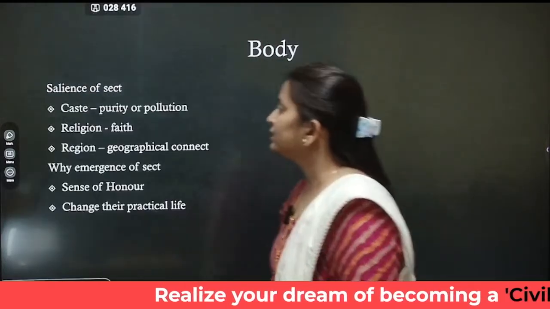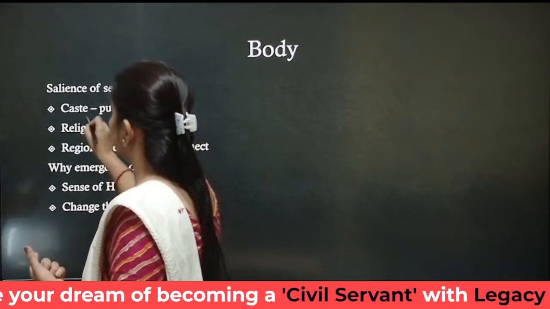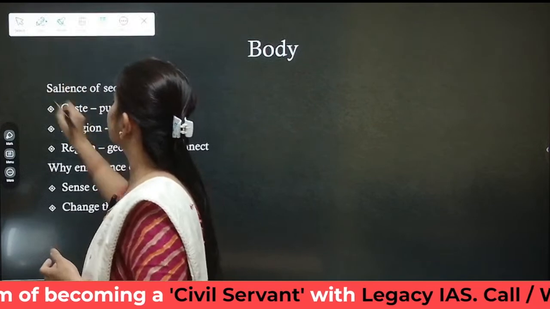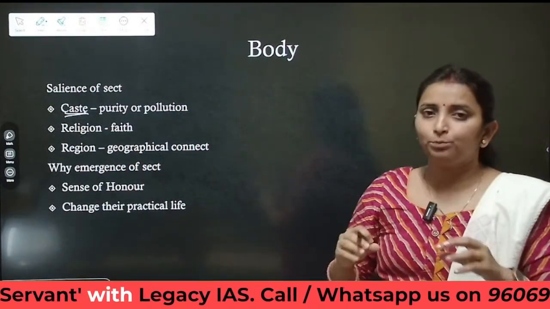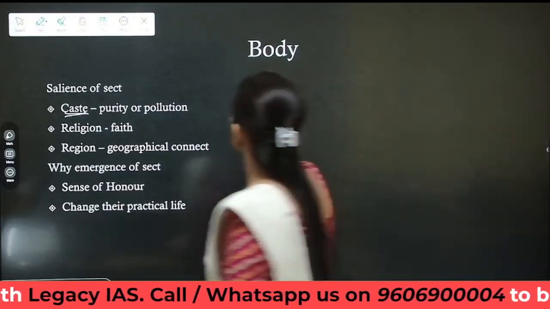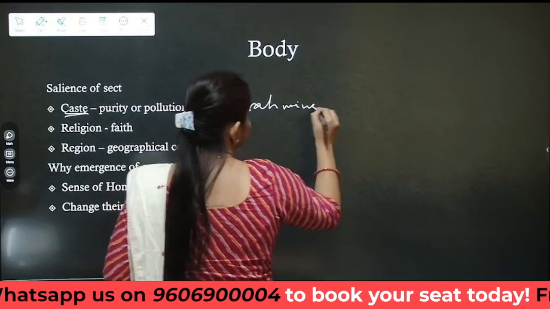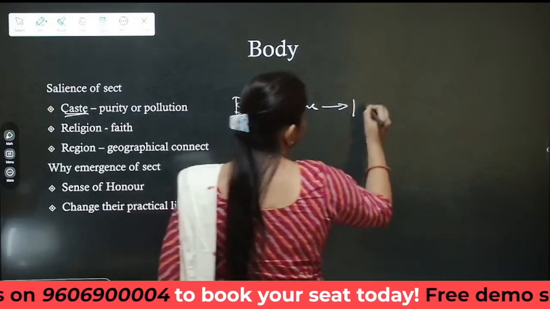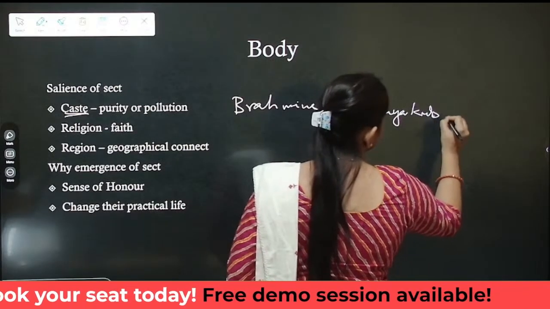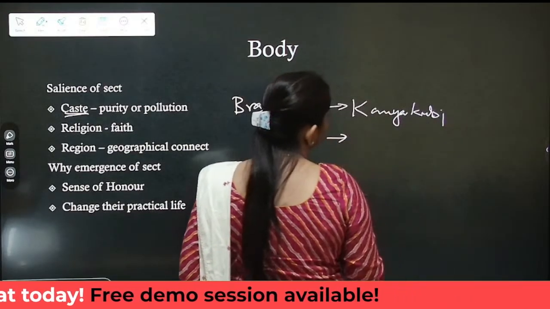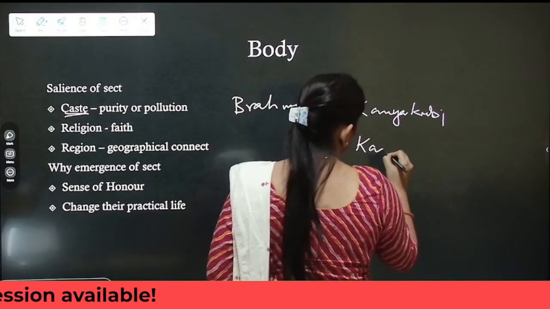Okay. So the body of our answer should now be discussing caste. Okay. So salience of sect in terms of caste. For example, we do have subgrouping within a caste. For example, within Brahmanism, we have Kanyakubja, or we also have Kannauj.